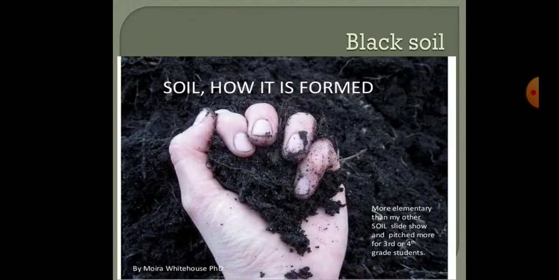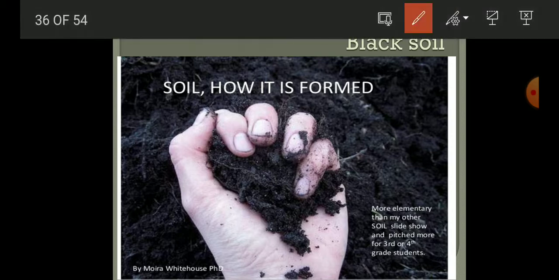So now, what is black soil? As you can see in this image, the black soil's color is black, or it is also known as cotton soil, because on the black soil people can grow the cotton plant. So this black soil is good for the cultivation of cotton plant. Okay students, and these are basically found in the Deccan Plateau.